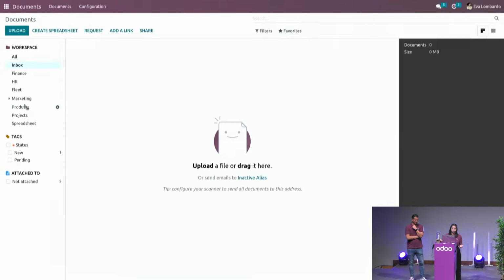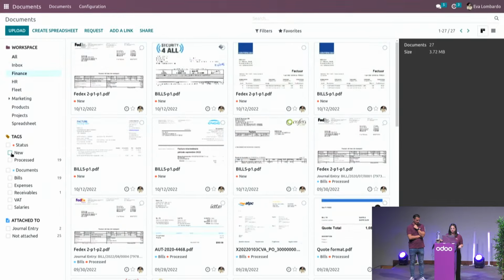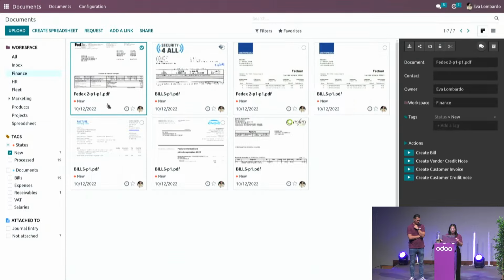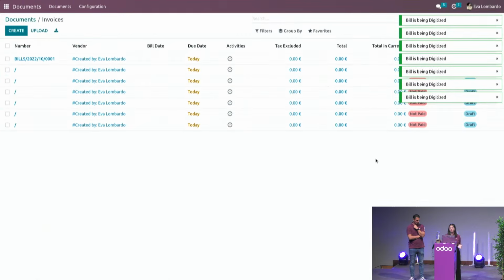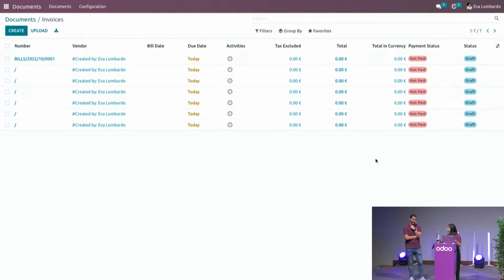All there is to do is for the finance department to go in their own workspace, process the new bills only, select all of them, and create a bill through the actions dedicated to that workspace. So now what Odoo will do is create one draft bill for every PDF that I've created. And immediately it sends it to the OCR as well. Yeah, we'll see that in a few minutes.